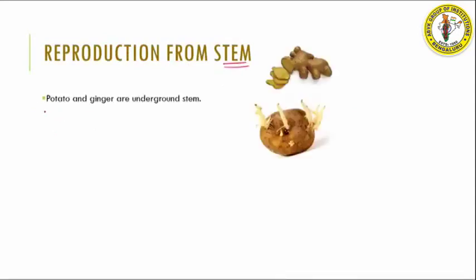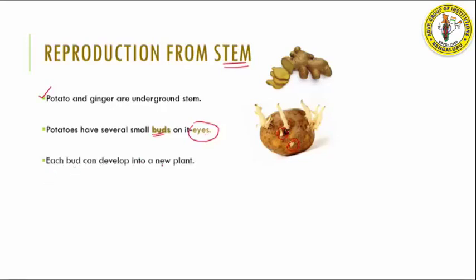Let's see. Now when you see the example of potato and ginger, these are underground stems. You must have noticed that there are very small shoots that emerge from a potato or a ginger, right? If you haven't, then go to the kitchen and see it next time your mummy brings potatoes or ginger. You will observe that potatoes have several small buds on them, which are called eyes. Each bud can develop into a new plant. So you pluck out one bud and you put it into soil, and it can develop into a new plant.